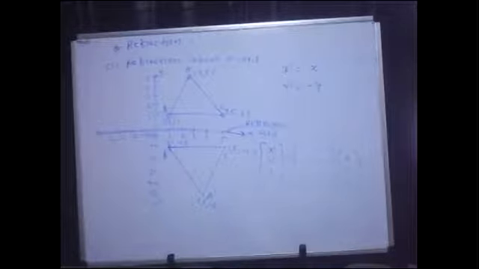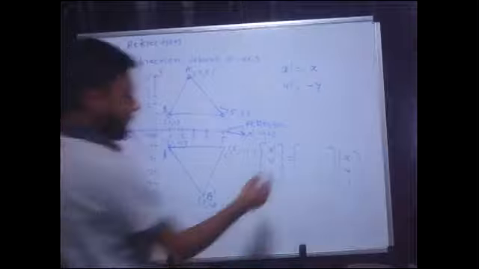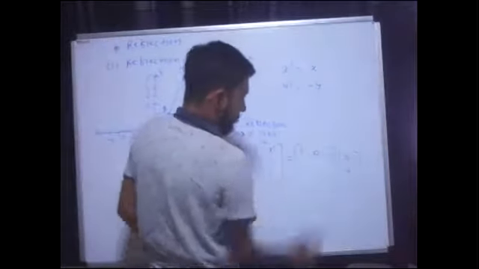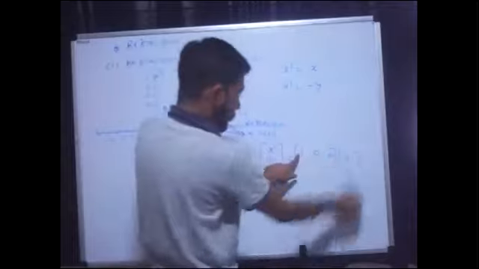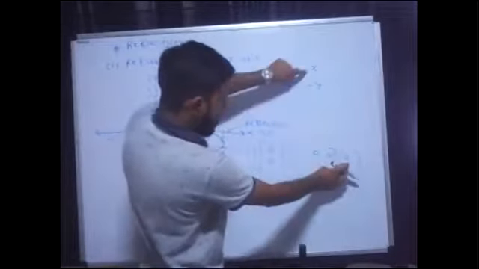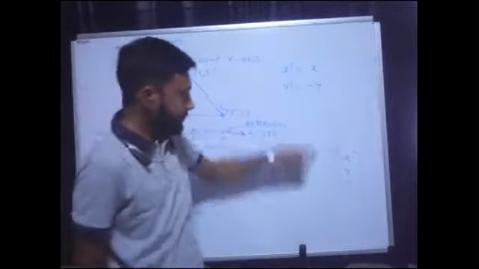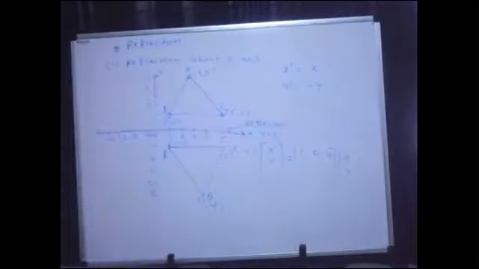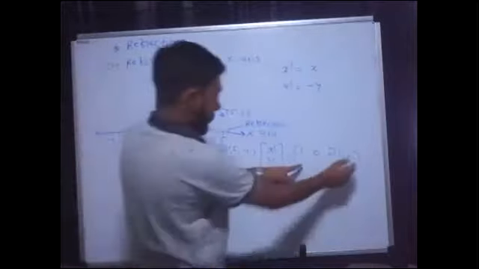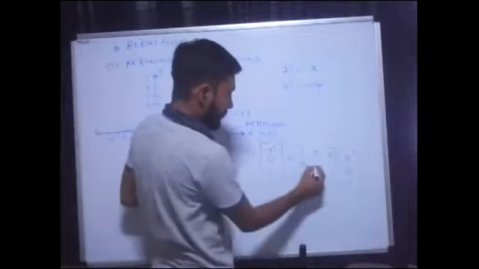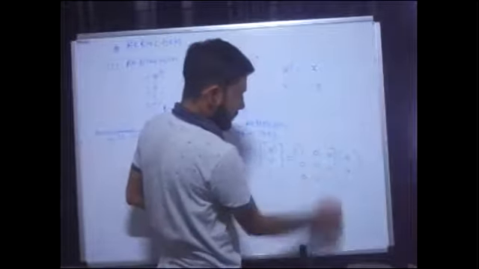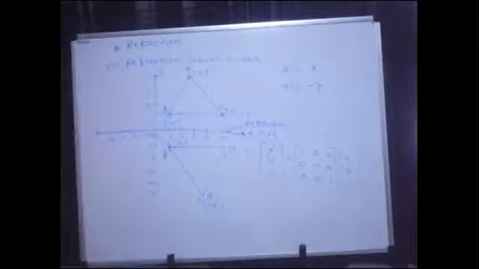With x I want 1 to be multiplied. Okay, correct. Nikhil is correct. So can I write 1 0 0 here? You can see after multiplication, when you multiply first row with first column, 1 into x, which is x, then 0 and 0. So that's it. For x dash I am getting x, so I can write this. Similarly, for y dash I want minus y, so for x I don't need anything, so I can go with 0. This is minus 1, this is 0, and 0 0 1. That's it.